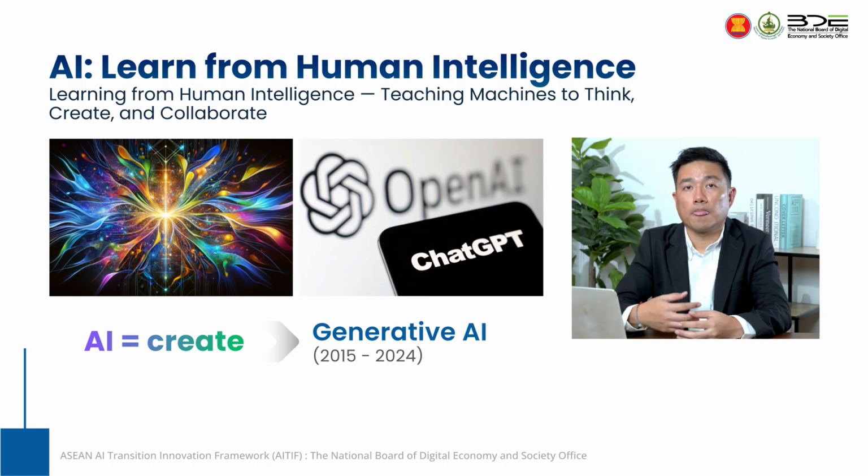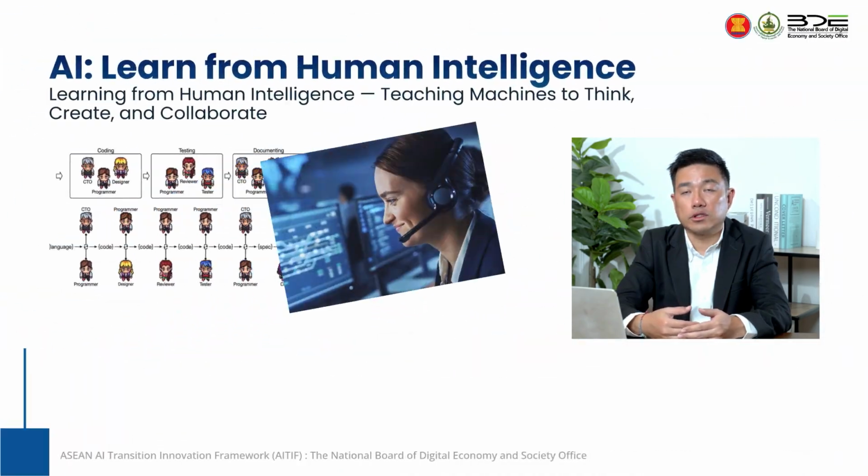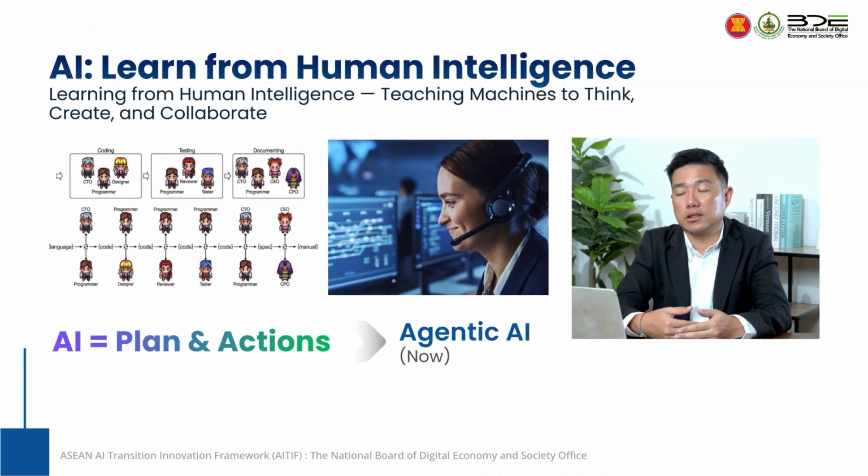So when we talk to generative AI, for example ChatGPT or Gemini, they already have knowledge. We just communicate with them to create a picture, or talk to them to generate a response in our language. That's why it's called generative AI: it can generate not only text, but also video and images for us. This is the next step after predictive AI.